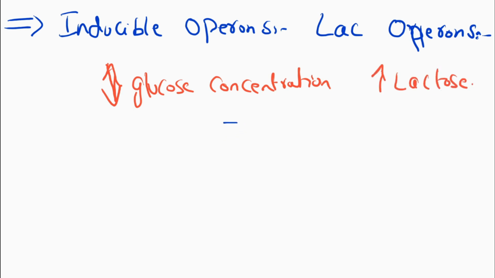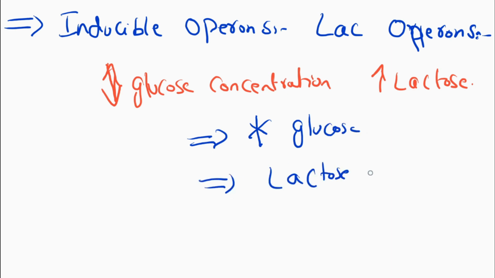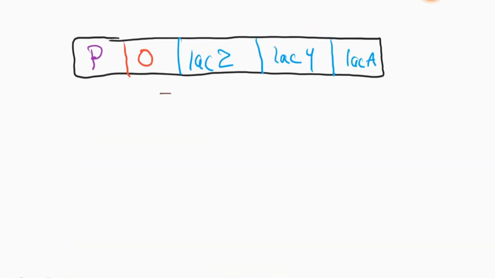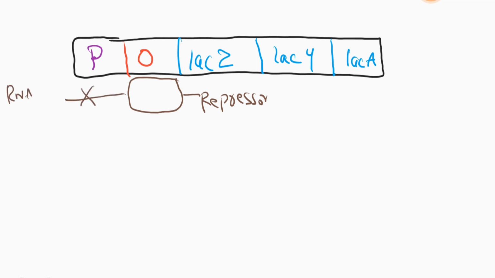For the lactose operon, there are two conditions. First, the glucose is absent or at a low level, and lactose must be present. In the absence of lactose, the lac repressor binds to the operator and RNA polymerase cannot initiate transcription.